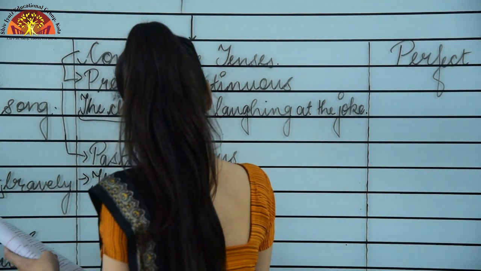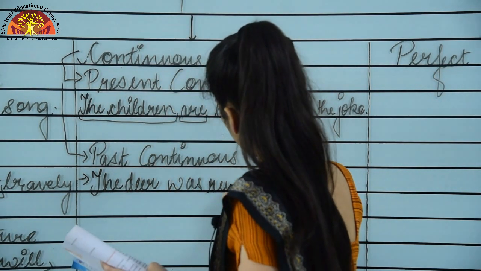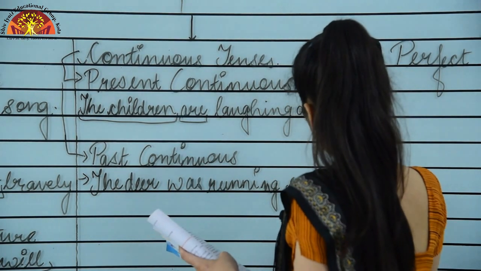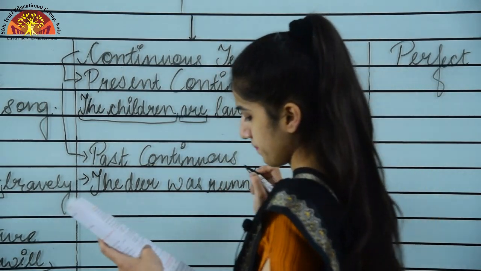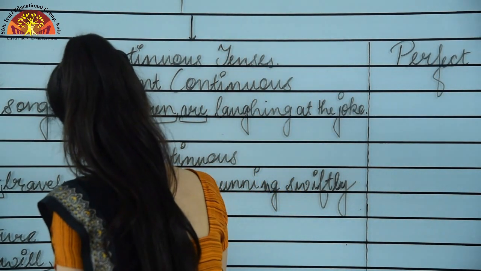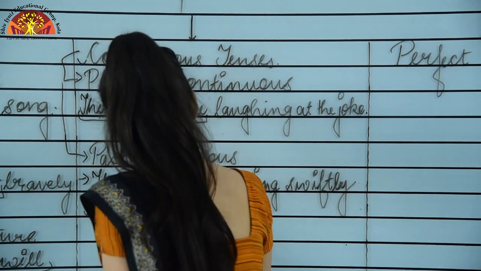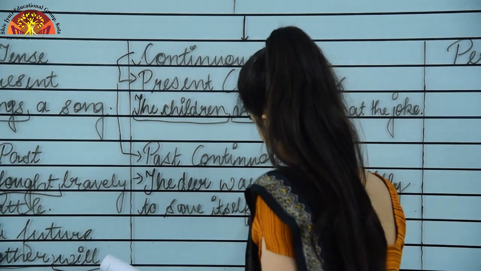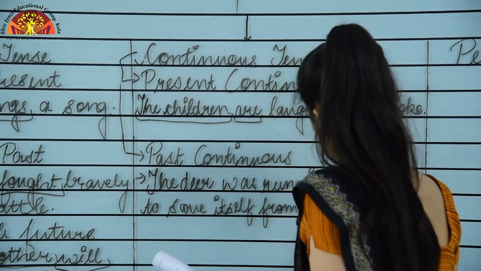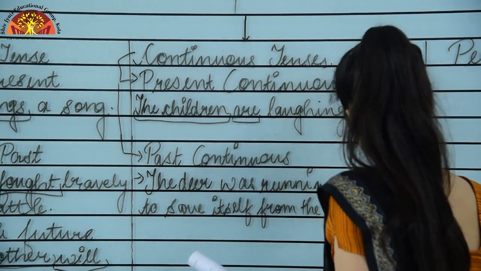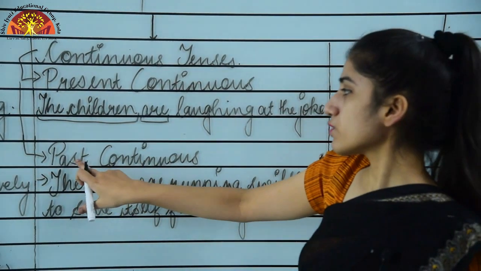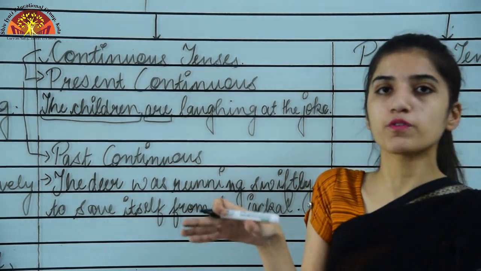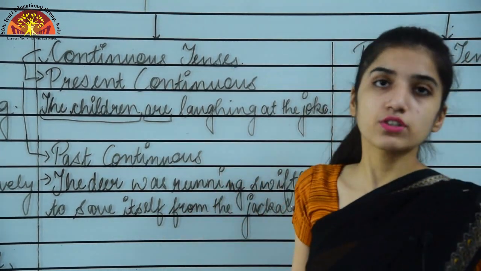Now taking an example of past continuous, that is the deer was running swiftly to save itself from the jungle. Okay, now let me tell you the rule for past continuous tense, that is subject plus was or were plus V1, that is the first form of the verb plus ing, okay, plus the rest of the sentence.